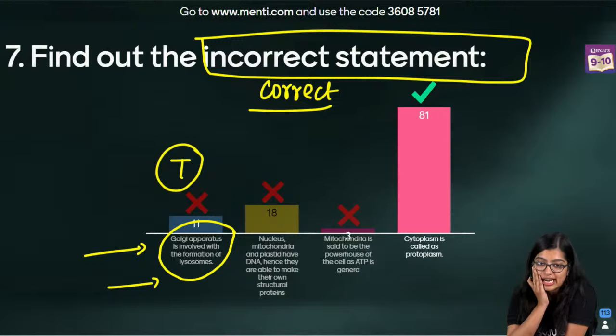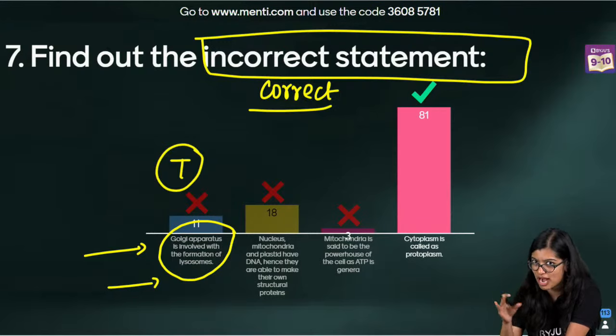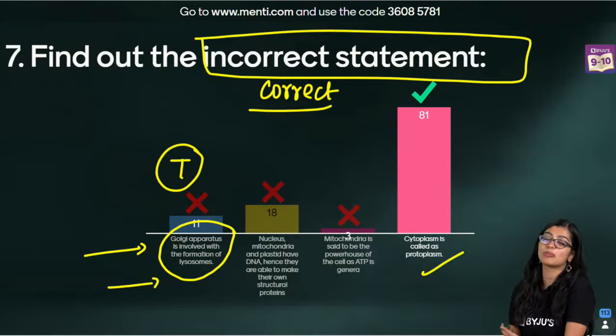How many of you read it as correct? I know there will always be a few people who read it that way. See? That's why the mistake happened. Yes, exactly. Whoever has marked this, you have marked it because you thought it was correct. Incorrect is when you say cytoplasm is called protoplasm.